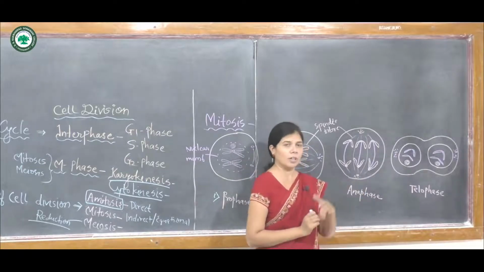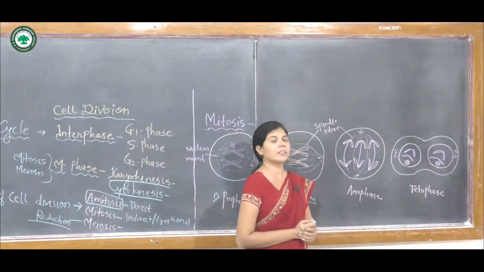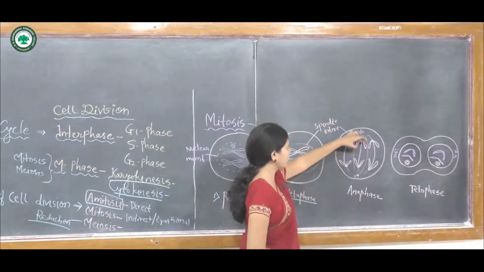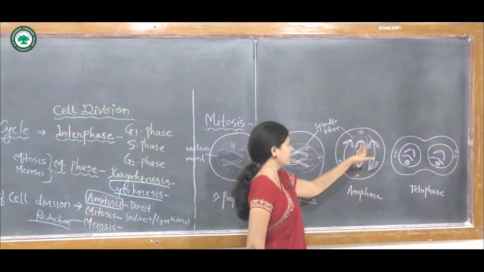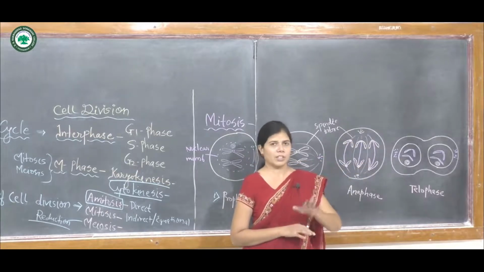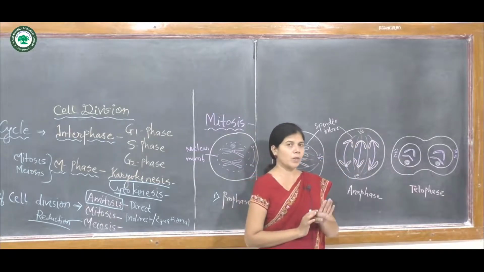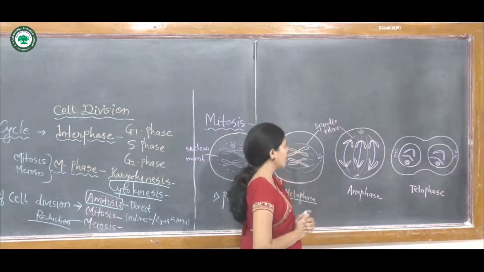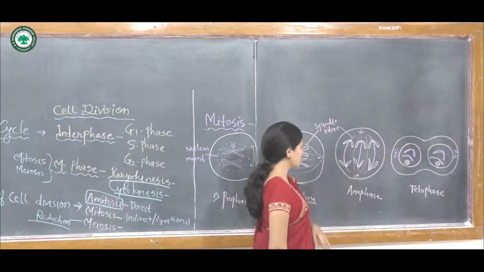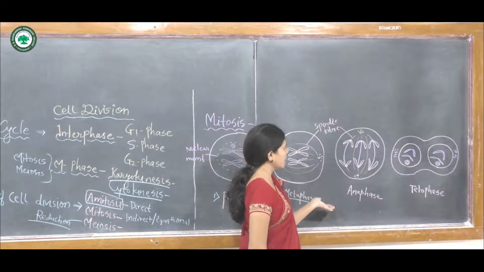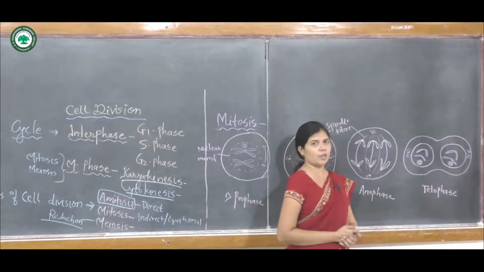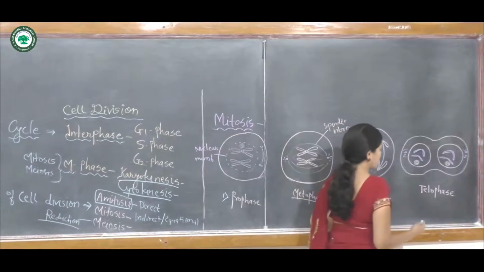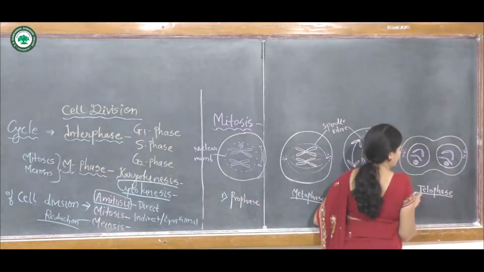They are also interconnected by the interchromosomal fiber, but they are pulled away opposite to each other with respect to their poles. The anaphase is followed by the last stage of mitosis, that is known as the telophase.